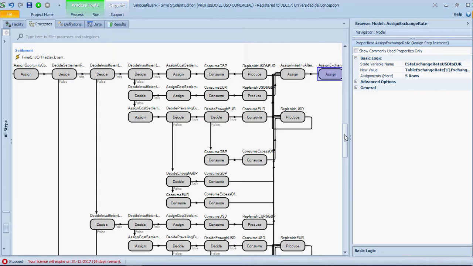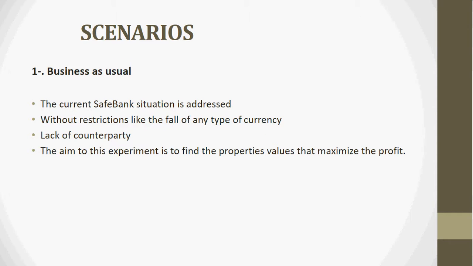The last scenario is that all of the currencies are below their initial inventory. In this case, the process follows the same steps as the first scenario. This scenario is possible because we are considering an exchange rate that varies over the day. For scenario number 1, the current SafeBank situation is addressed. This means a normal day of operation.